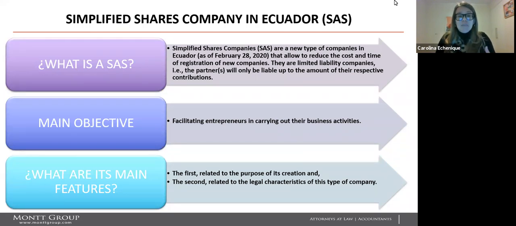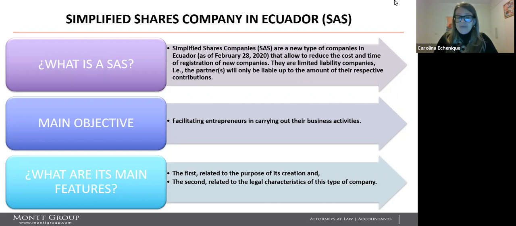There is a new type of company that was introduced in Ecuador: the Simplified Shares Company, or SAS. What is a SAS? It's a new type of company that allows reducing the cost and time of registration compared to limited liability companies.